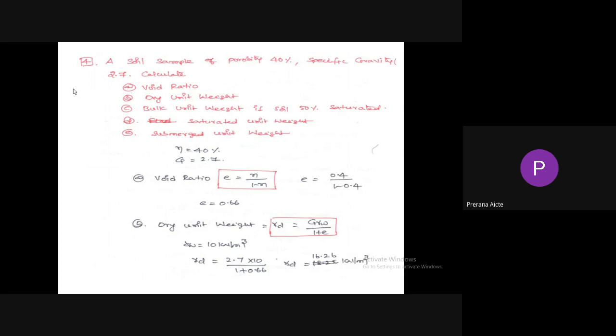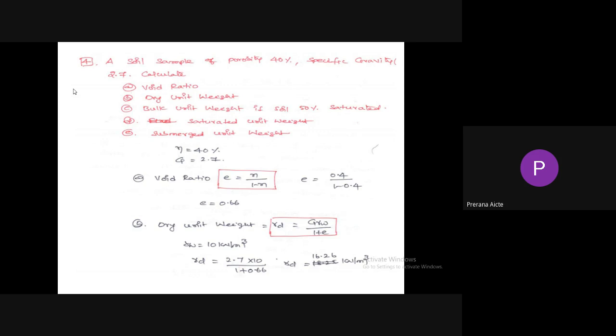So one more GATE question: a soil sample has porosity of 40% and specific gravity equal to 2.7. We need to calculate void ratio, dry unit weight, bulk unit weight when the soil is 50% saturated, saturated unit weight, and submerged unit weight. First, you need to find the void ratio, but the data given is porosity 40% and specific gravity 2.7.